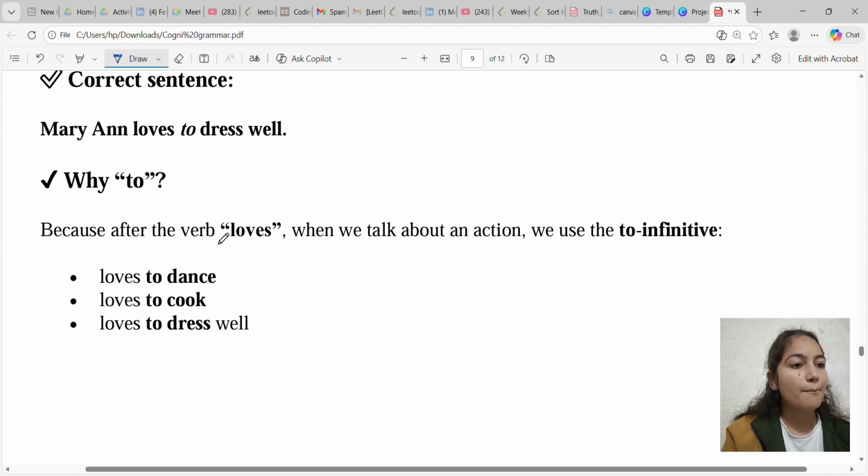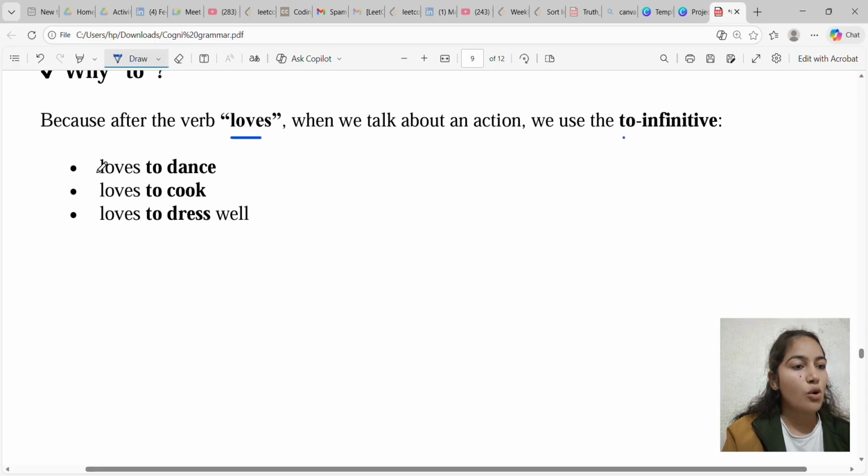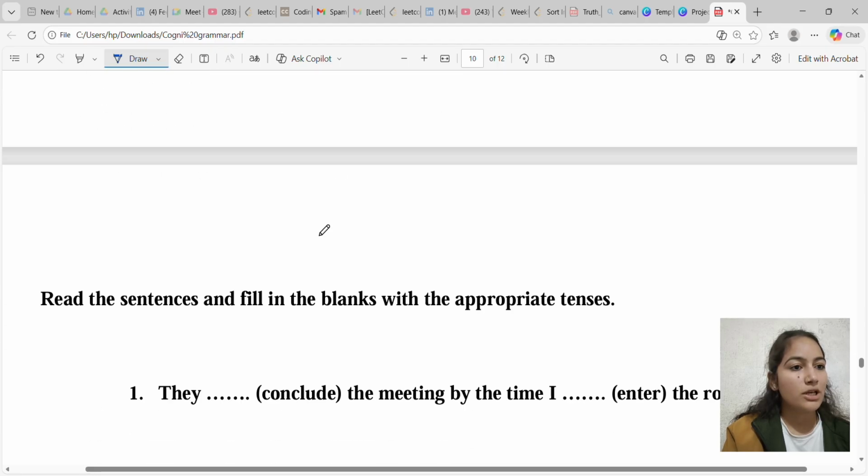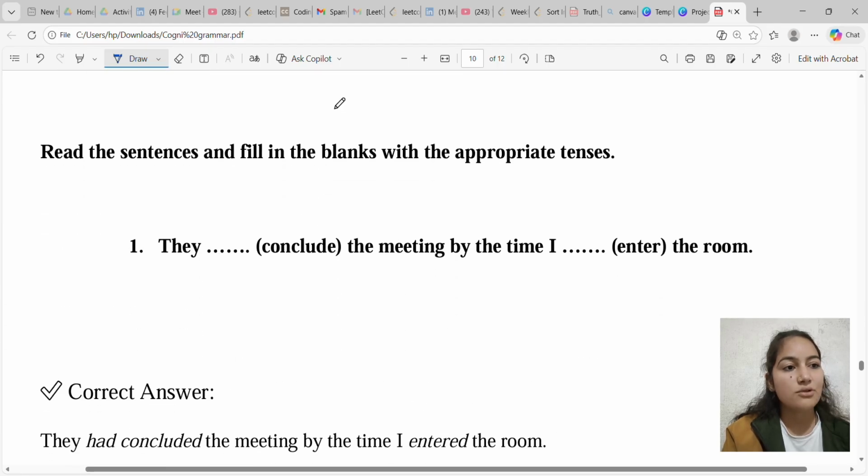Next question is, Mary Ann loves blank dress well. You have to choose from the given options. So the answer for this is to. The correct sentence is, Mary Ann loves to dress well. Why to? Because after the verb loves, when we talk about an action, we use the to infinitive. Other examples: loves to dance, loves to cook, loves to dress well.